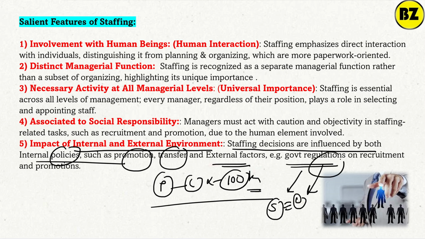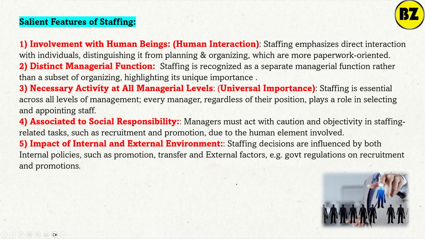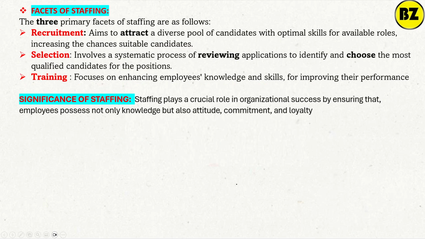These are external government influences, and the internal policy is that a clerk cannot be transferred more than 100 kilometers. So this is the internal and external environment. This is one of the features of staffing.